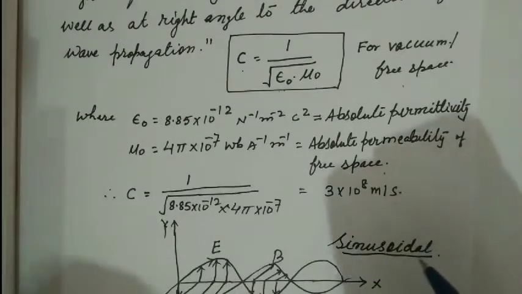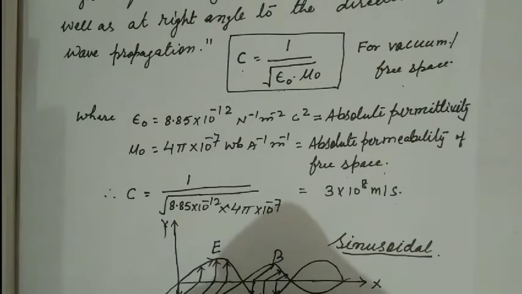So what is the electromagnetic nature of light? Whenever light travels, the electric field and magnetic field vary.